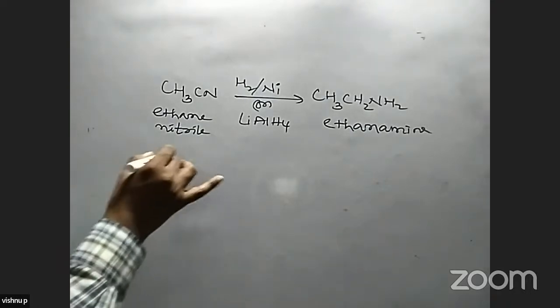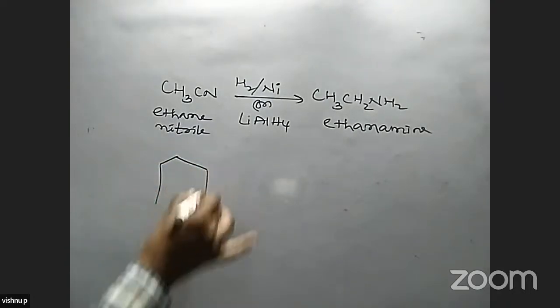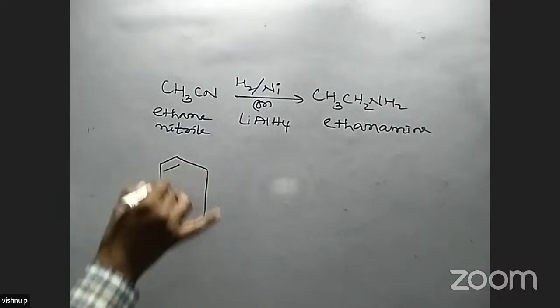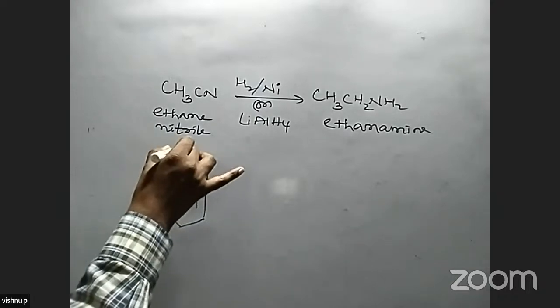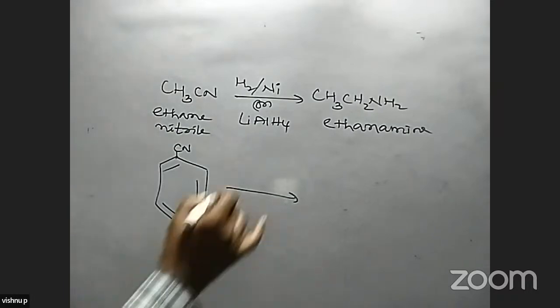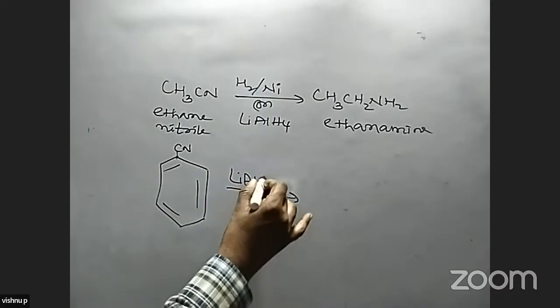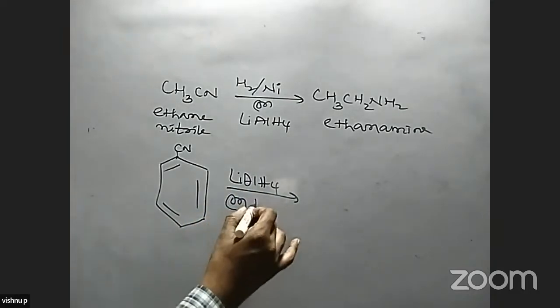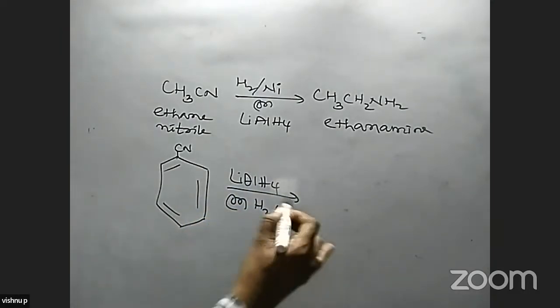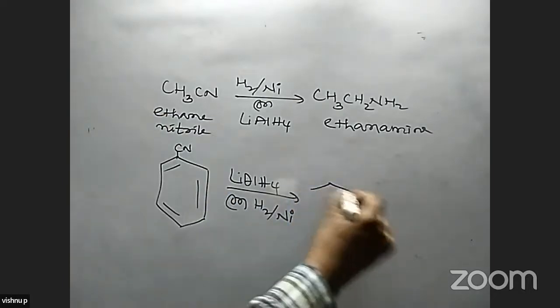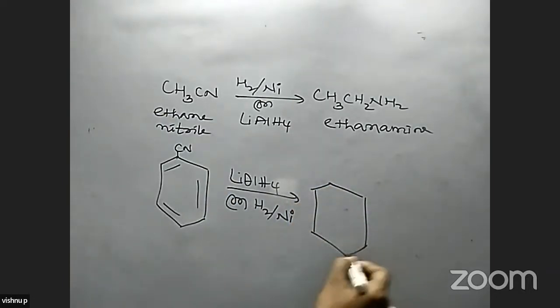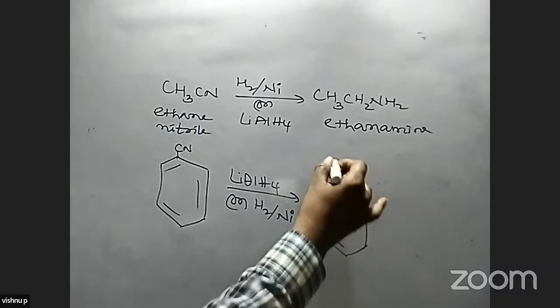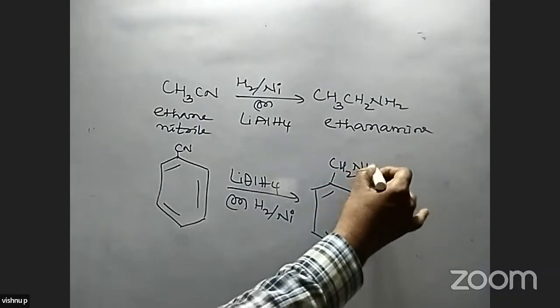In the same way, benzene nitrile, when it reacts with lithium aluminum hydride, or hydrogen in presence of nickel catalyst, the compound is benzylamine, C6H5CH2NH2.